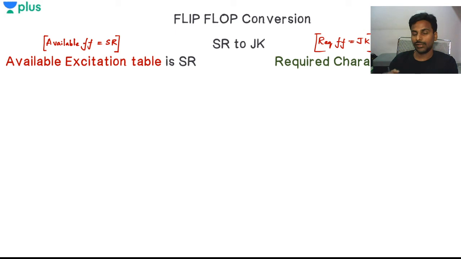Whatever flip-flop is to be made is the final flip-flop. Let's say we have a flip-flop. I don't know what construction it has, but it should have the characteristics of a JK flip-flop and excitations of S and R. So I'm basically converting S and R, which are two inputs, to J and K. That means if I look at it in the overall figure, I have the same outputs.